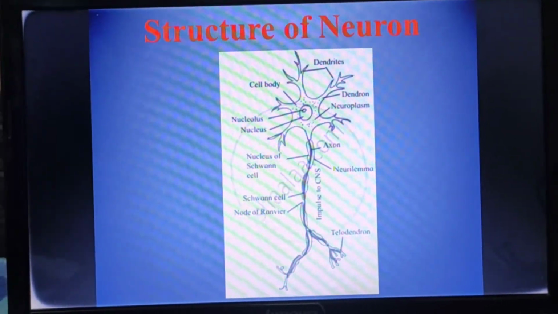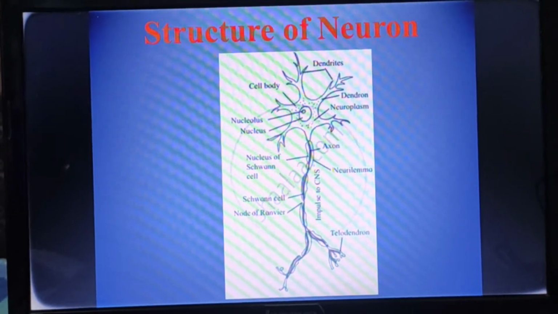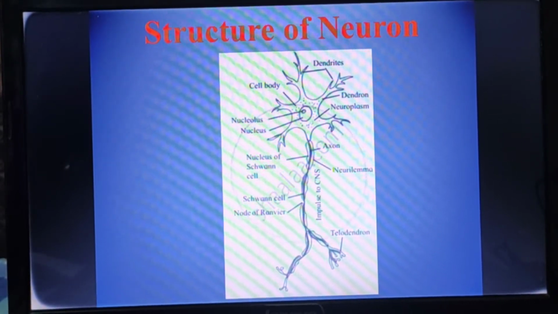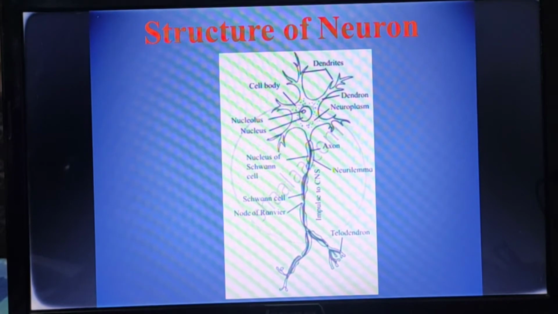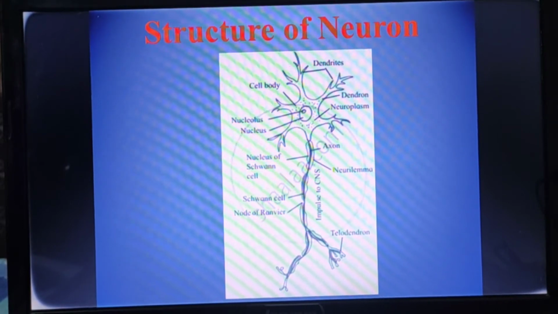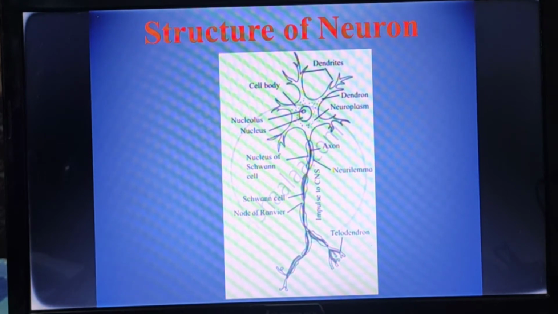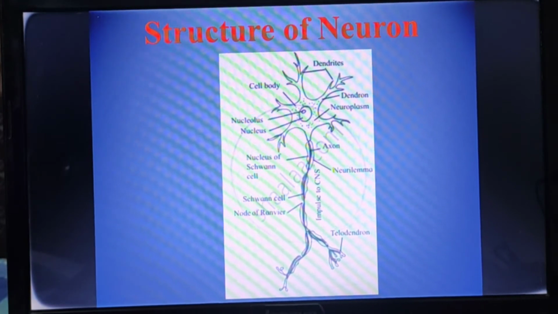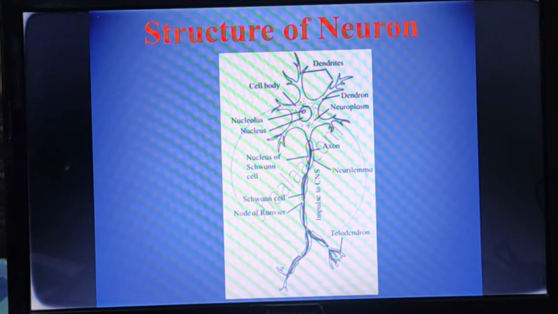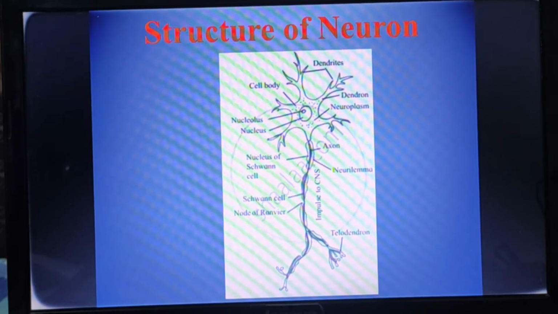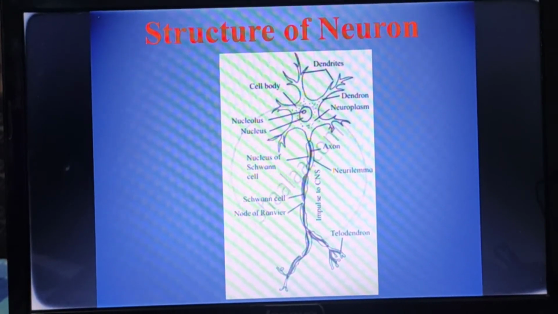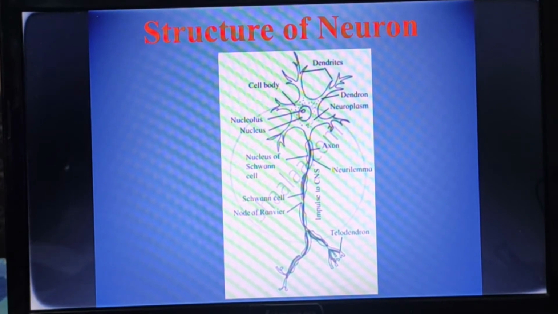All these are parts of a neuron. There are types of neurons: unipolar neuron, bipolar neuron, multipolar neuron. In the multipolar neuron, this structure will be included. So first we will see the exact structure and function of the neuron parts.